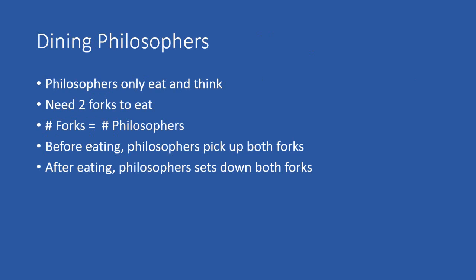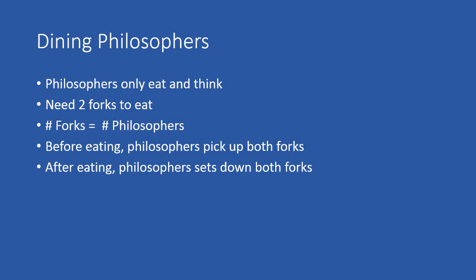An example to demonstrate deadlock is the dining philosophers. Imagine a dining table with an arbitrary number of philosophers sitting around it, and the philosophers can only eat and think. In order to eat, a philosopher needs 2 forks, and the number of forks on the table equals the number of philosophers.